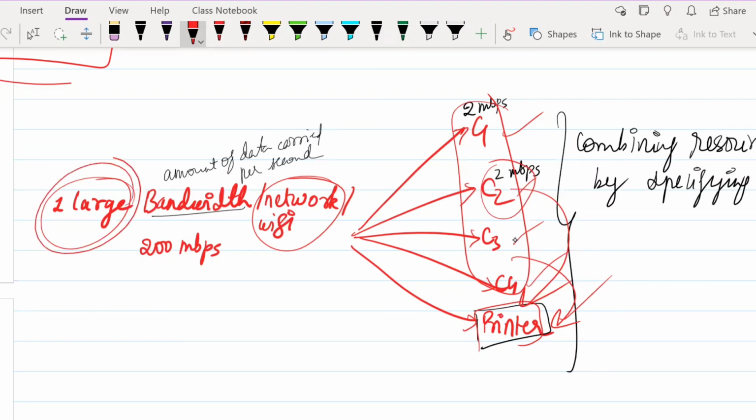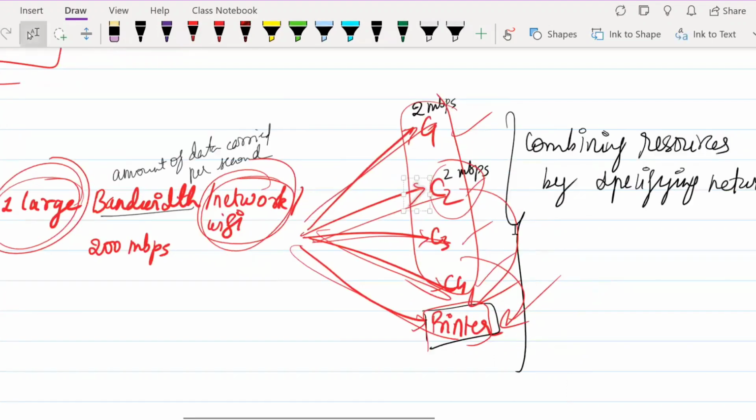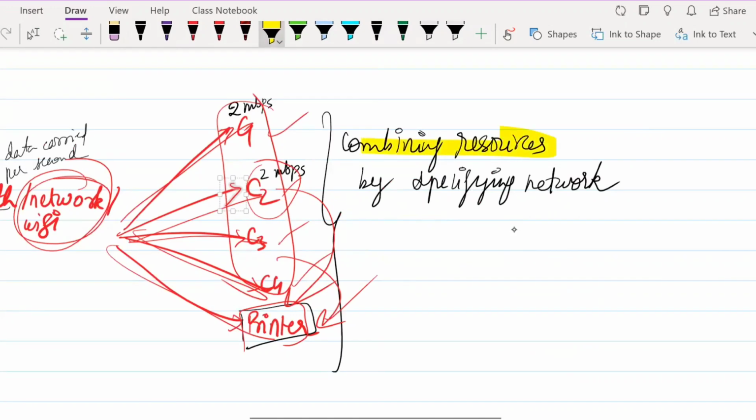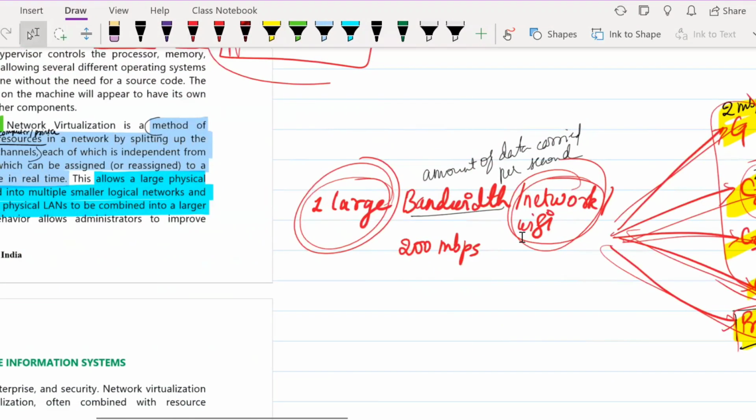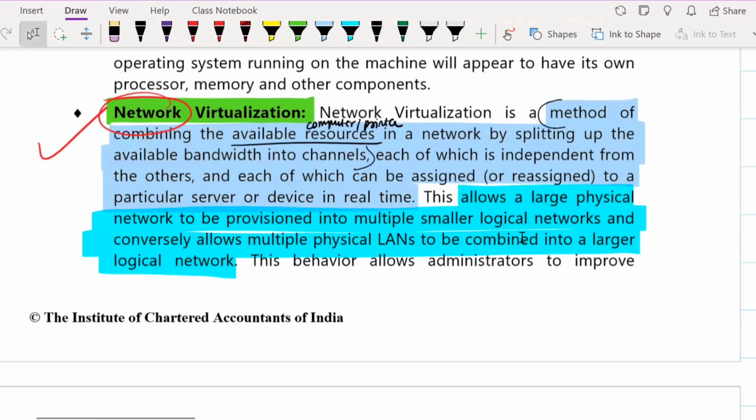So there will be one large network through which all these computers and the printer will be connected. This is nothing but you are combining all your resources, that means computer 1, computer 2, 3, 4 and your printer. All these resources you are combining together by one specific network. So this is what is known as your network virtualization. Network virtualization is a method of combining the available resources, that is your computers and your printers, in the network by splitting up the available bandwidth into channels.